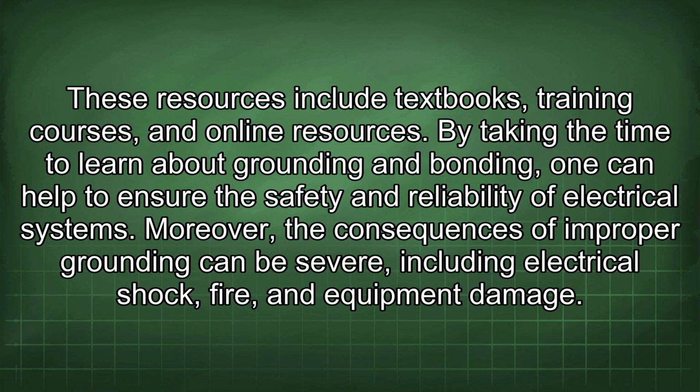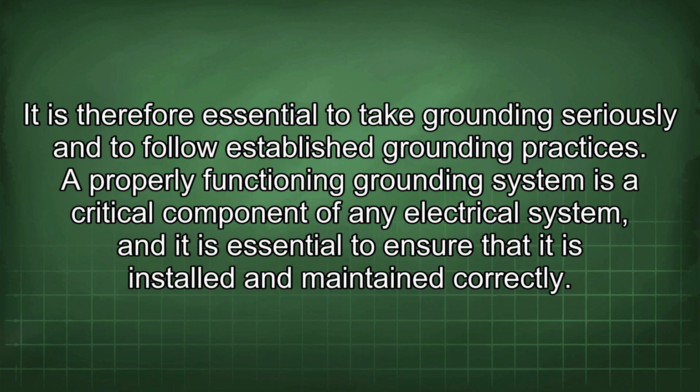By taking the time to learn about grounding and bonding, one can help to ensure the safety and reliability of electrical systems. Moreover, the consequences of improper grounding can be severe, including electrical shock, fire, and equipment damage. It is therefore essential to take grounding seriously and to follow established grounding practices.